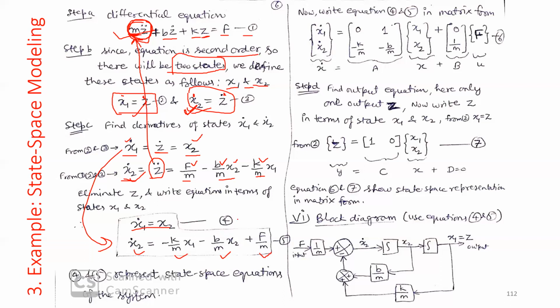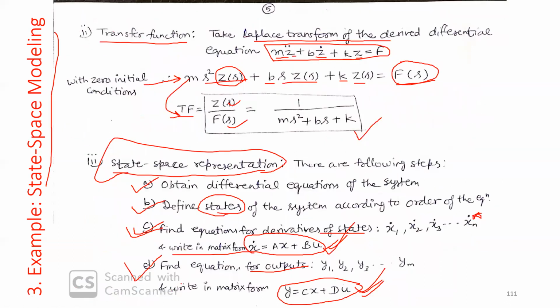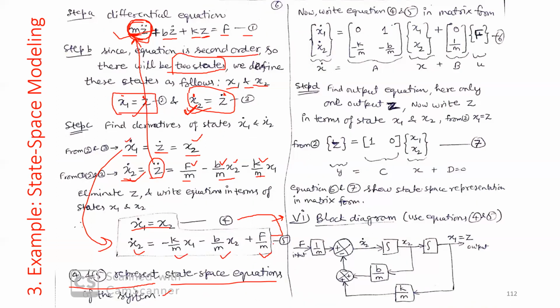So these two equations, 4 and 5, are called the state space equations of the system. Clear? The last step says to write in matrix form. Whatever state equation you have achieved, write in matrix form. We will do that with these two equations, 4 and 5.